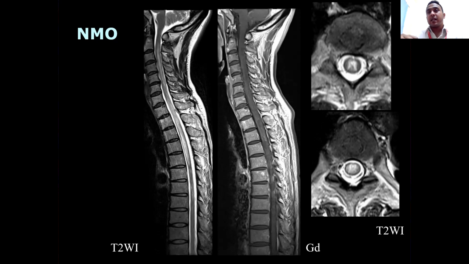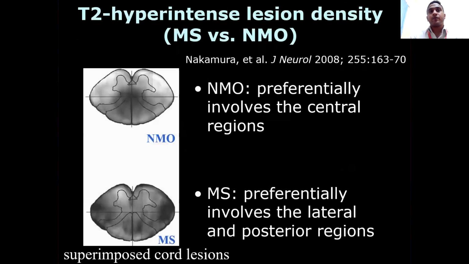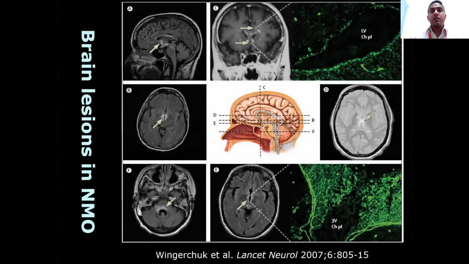Again, in these axial sections we can see central hyperintensity on T2. T2 hyperintense lesion density, MS versus NMO: Nakamura et al. found NMO preferentially involves the central region, while MS involves the lateral and posterior regions.